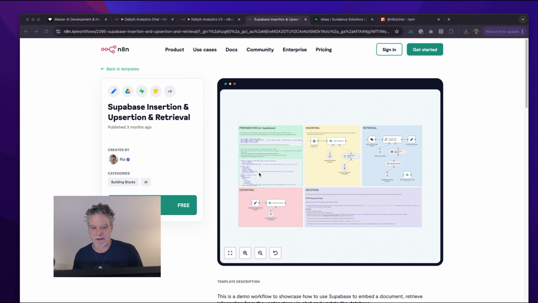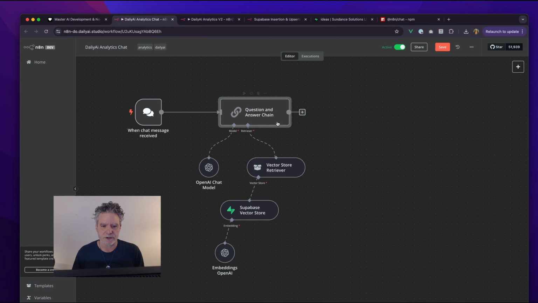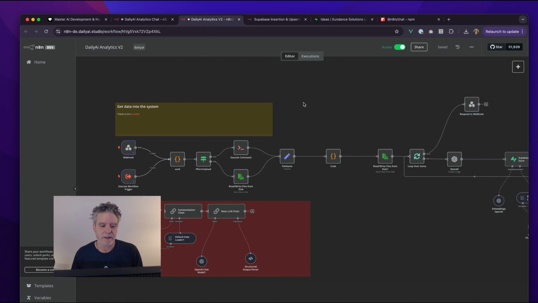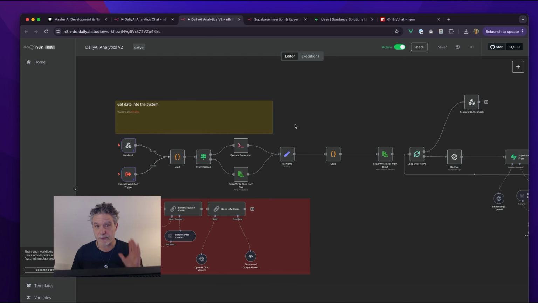So in this one, I had to learn how to make the database in Supabase a little bit more. It needed a particular function, which I think happened automatically when I used Postgres on another project. In this case, I am just chatting with some data that I put in the database. Now, how I got the data in there is interesting. This is what I'm going to show in the newsletter.